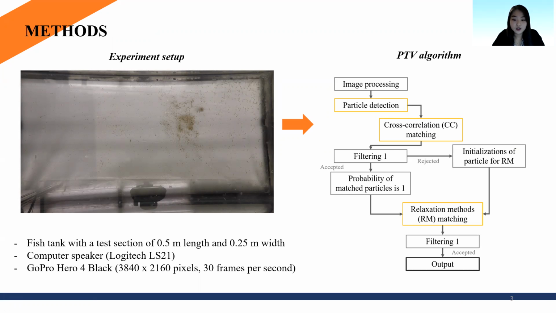To analyze our result, we applied the particle tracking velocimetry algorithm presented on the right side of the slide. First, larval locations were detected from each image based on the pixel intensities. And second, their trajectories were tracked by quantifying the similarity of movement between two consecutive frames with the cross-correlation method.